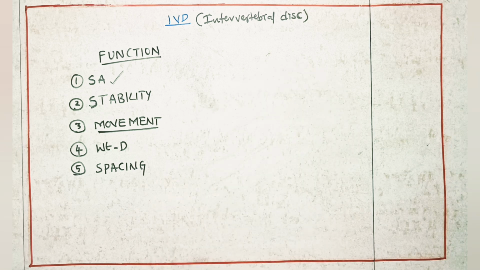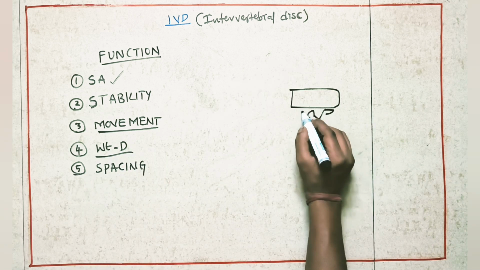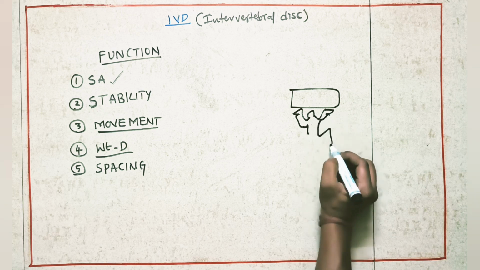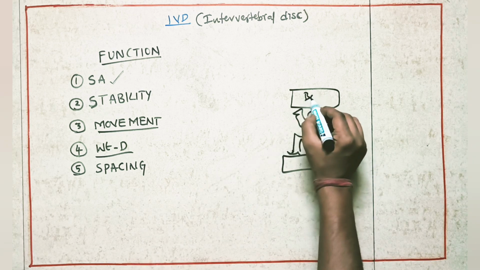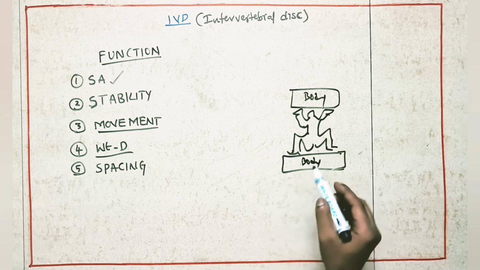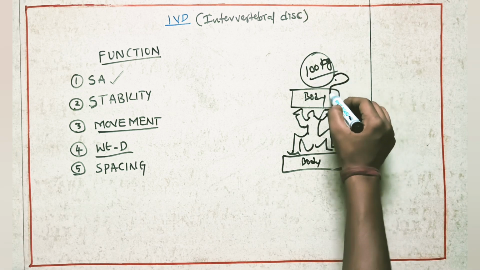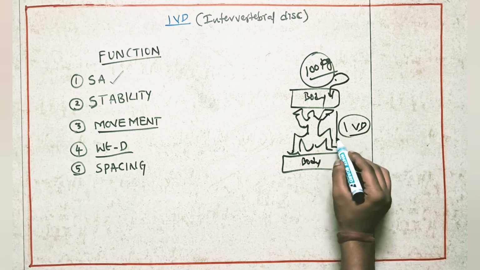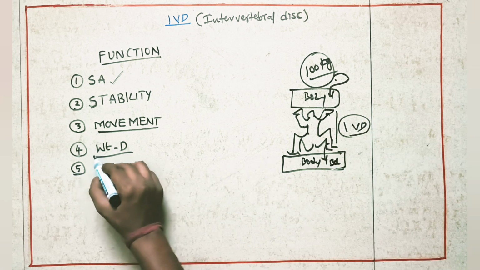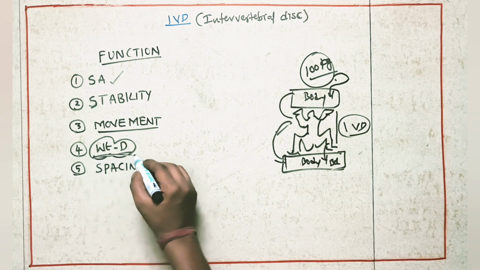Now the next function, weight distribution. Suppose we take one vertebra, and here I draw one image. The IVD has to bear the full weight of the body. In this image, this is the body of one vertebra. If you keep 100 kg weight on one vertebra, the total weight will come to the body. After that, it will transfer to the IVD, the intervertebral disc. From this IVD, it will transfer into the next body. So in weight distribution, the IVD is going to distribute the weight from this vertebra to this vertebra. It plays a key role. Okay, that is weight distribution.